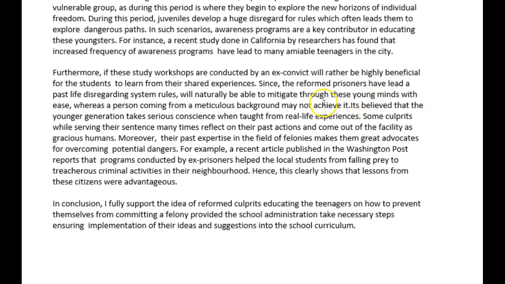It is, you shouldn't use contracted forms here. It is believed that the younger generation takes serious conscience, that's the wrong word here, when taught from real life experiences. Some culprits, while serving their sentences many times, reflect on their past actions and come out of the facility as gracious humans. Moreover, their past expertise in the field of felonies makes them great advocates for overcoming potential dangers. For example, a recent article published in the Washington Post reports that programs conducted by ex-prisoners helped the local students from falling prey to treacherous criminal activities in their neighborhood. Hence, this clearly shows that lessons from these citizens were advantageous.